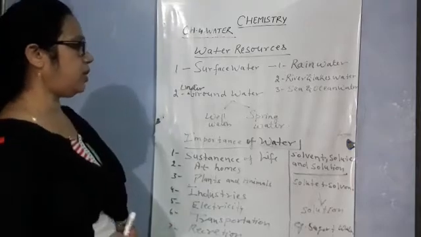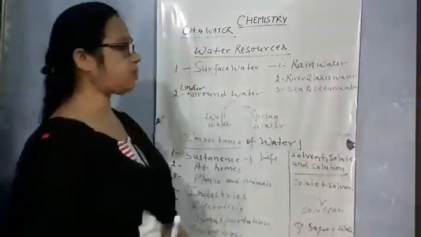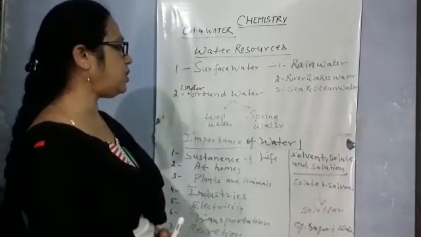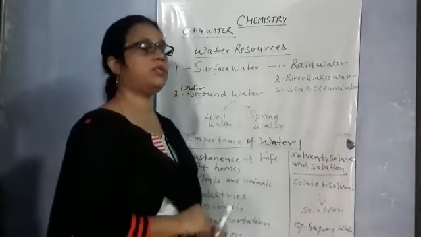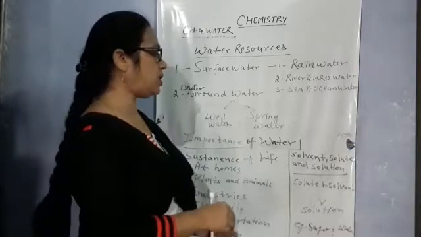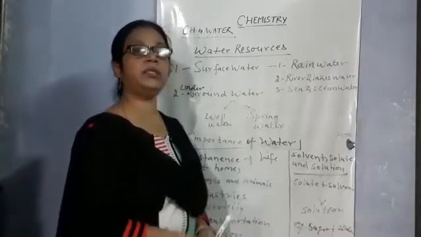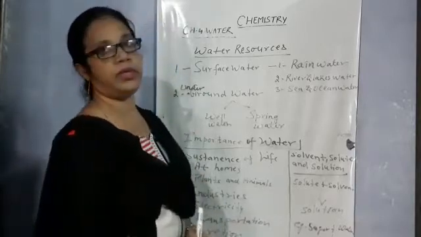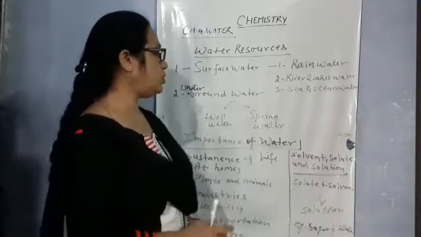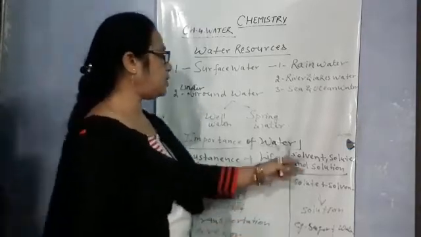Now the another part is solvent, solute and solution. There are three things. First one is solvent. Solvent is a substance in which solute is dissolved. Solvent वो होता है जिसमें कि किसी solute को mix करके dissolve किया जाता है. And solute is a substance that is dissolved in solvent. Solute वो substance होता है जिसको कि solvent के अंदर घोला जाता है. So solute is mainly the hard part, and the solvent is the liquid part.